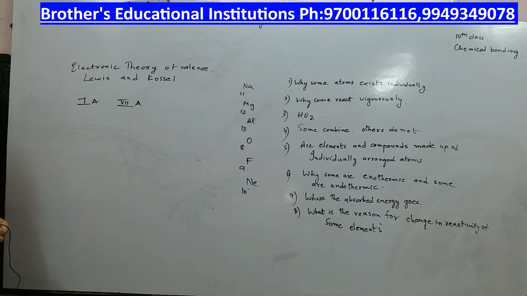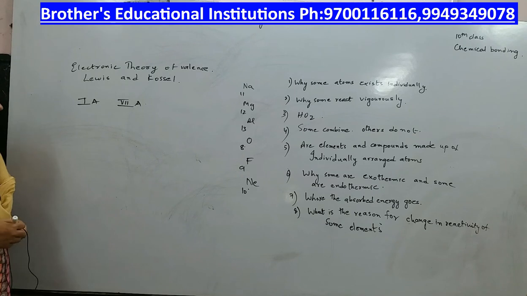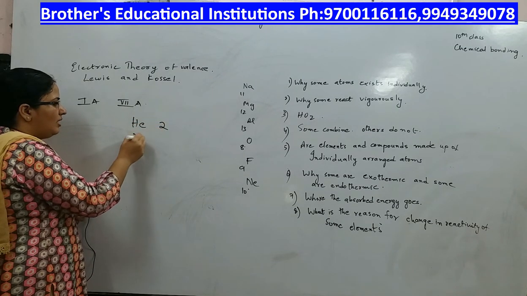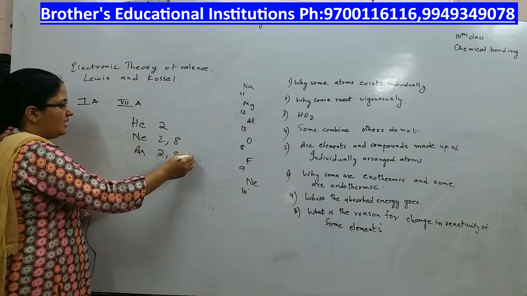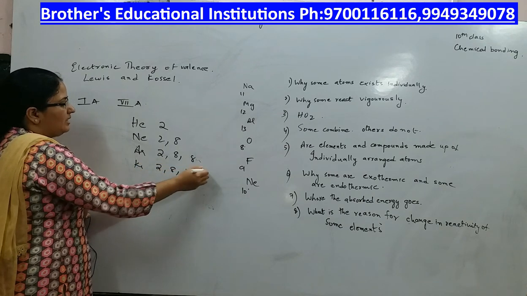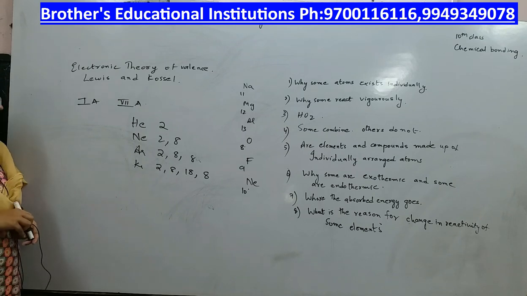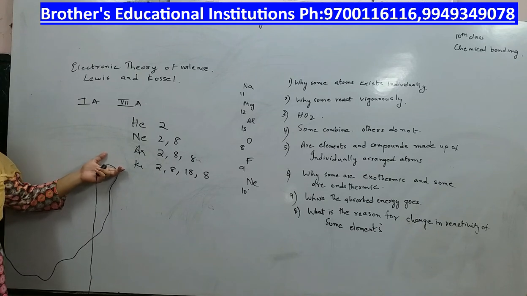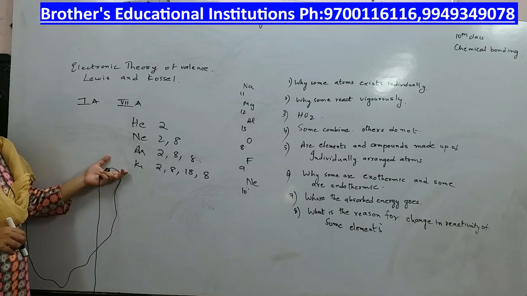So they all try to get the octet configuration, that is the inert gas configuration: helium 2, neon 2, 8, argon 2, 8, 8, krypton 2, 8, 18, 8.